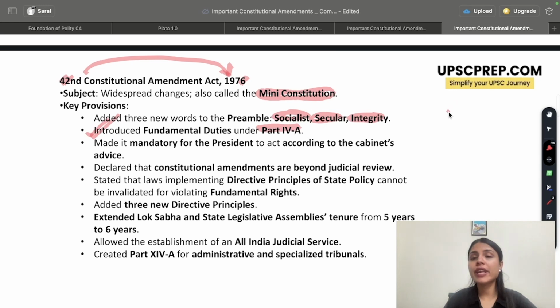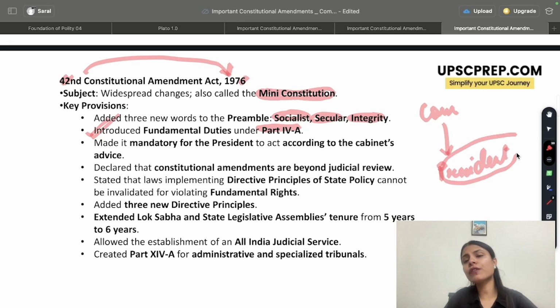Now, so far, whenever the Council of Ministers gave advice to the president, there was a supposition that some kind of discretion would be allowed. If you read the text of the Indian Constitution, it says that the president has to act in aid and advice of the Council of Ministers. But there was an ambiguity in case the aid and advice is tendered: can the president reject or accept it?